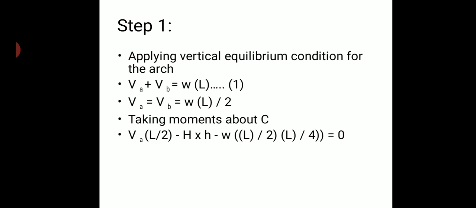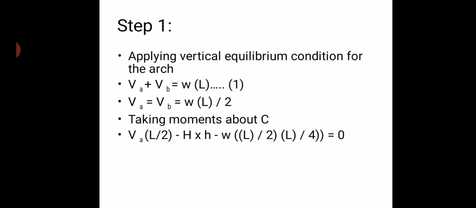So VA into L by 2, it is in clockwise direction, hence it is considered positive. And H, the horizontal reaction, into the rise towards the crown, capital H into small h, is in anti-clockwise direction, hence it is negative. W is the uniformly distributed load, acting over a distance of L by 2.